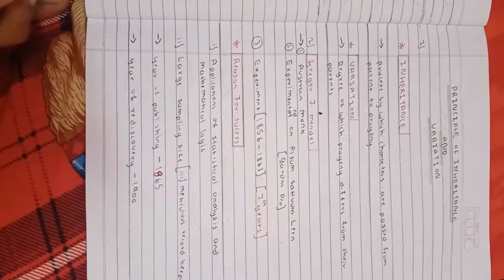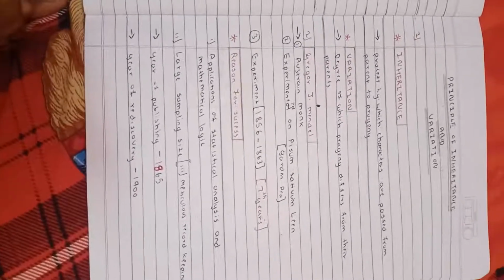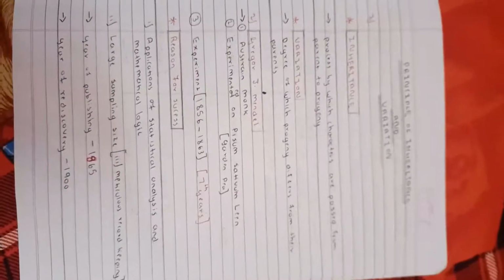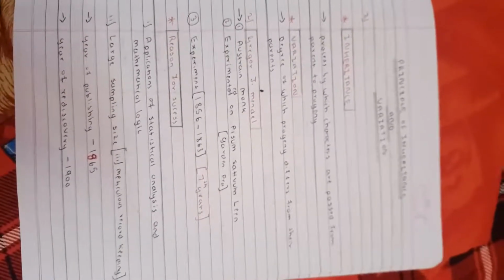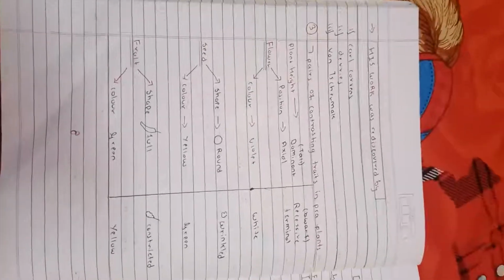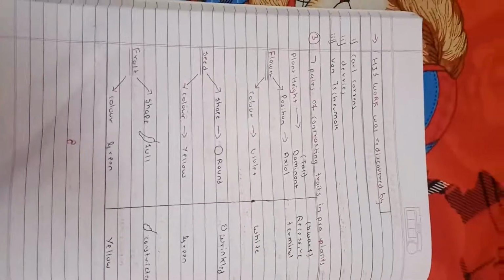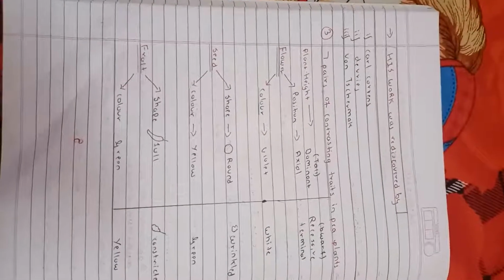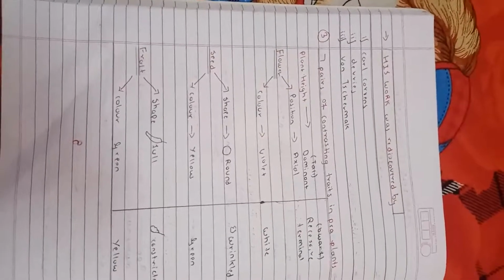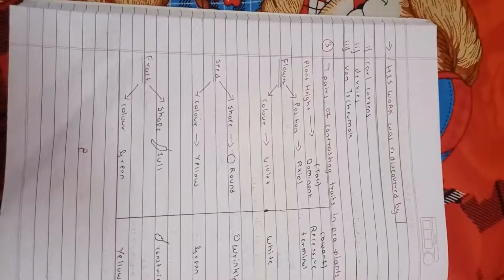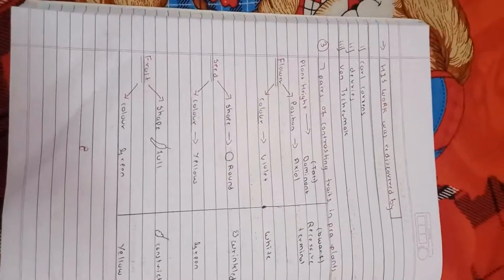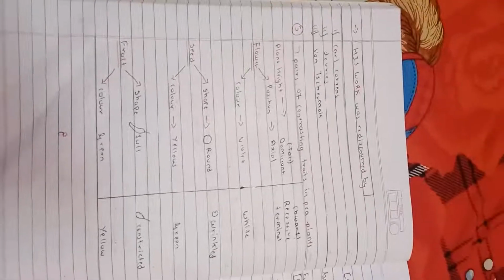Why did scientists have to rediscover all this? Because Mendel applied mathematical logic and statistical analysis in biology, which was not accepted at all. So in the year 1900, three scientists rediscovered all his work: Carl Correns, De Vries, and Von Tschermak. These are the scientists who rediscovered Mendel's experiment.